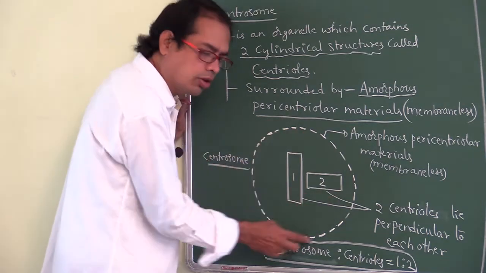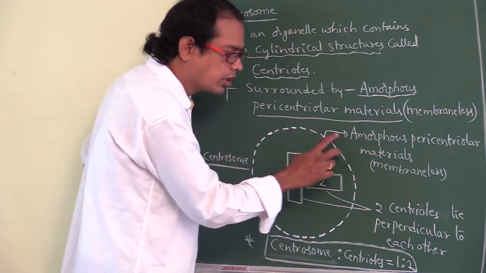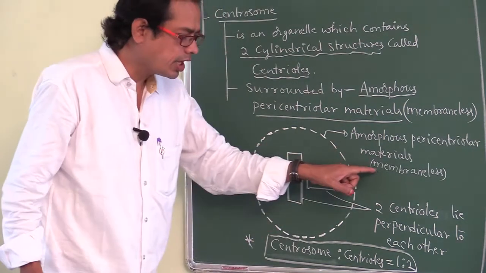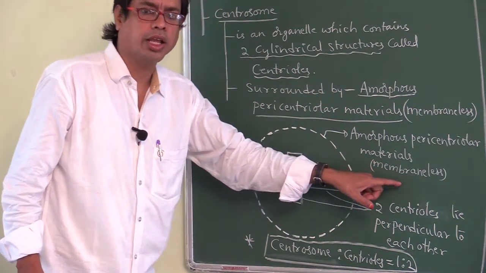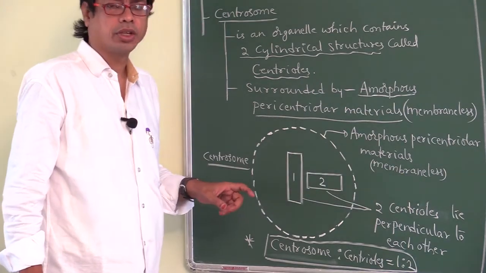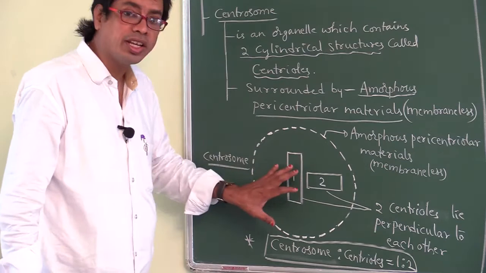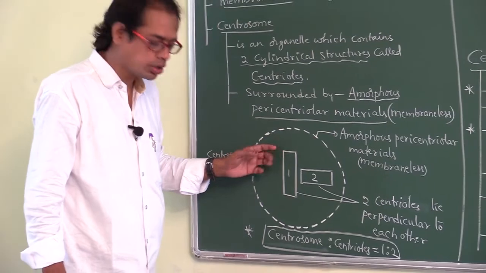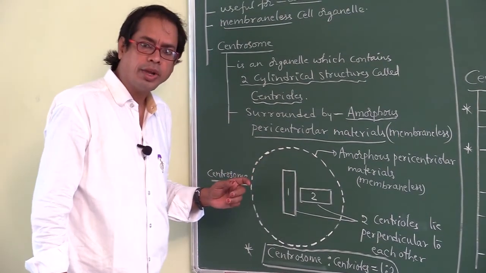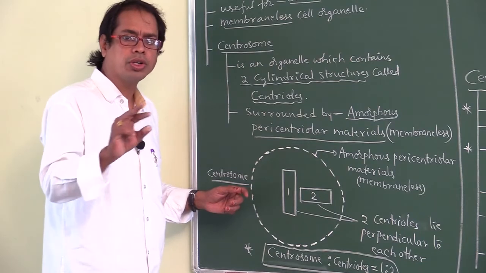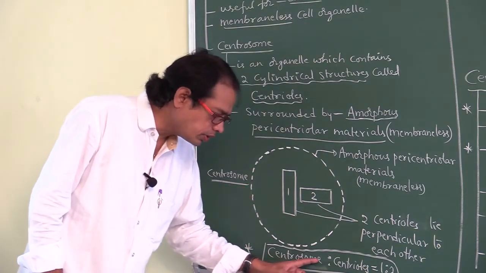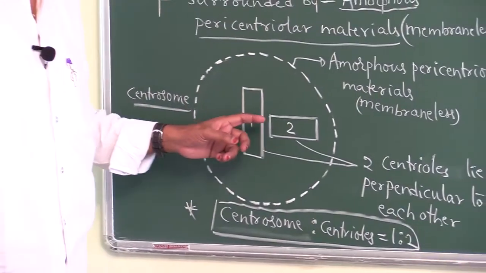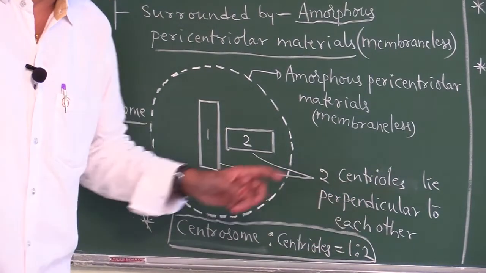It is membraneless, no? So around these two centrioles, amorphous pericentriolar materials are present. As it is a non-membrane bound cell organelle, it is a membraneless cell organelle. This entire thing is called centrosome. One centrosome contains how many centrioles? Two centrioles, arranged perpendicular to each other. Don't say parallel. The ratio of centrosome to centrioles is 1:2. The two centrioles are arranged perpendicular to each other.